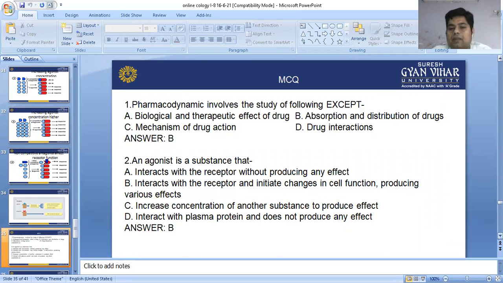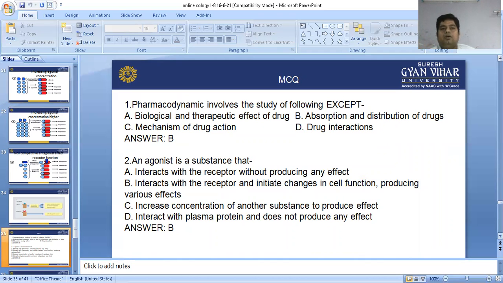Now we can see some multiple choice questions regarding this chapter on pharmacodynamics. In pharmacodynamics, first of all, what did we study? We studied drug receptor interaction and drug receptor theories. In occupation theory, we see that the drug binds with the receptor and produces a response. But this theory is unable to explain the definitions of agonist, partial agonist, and antagonist.